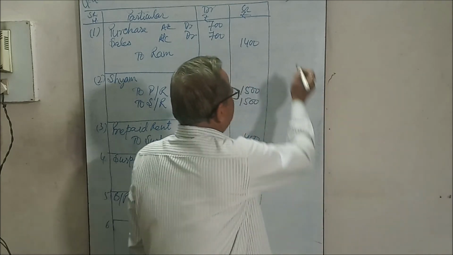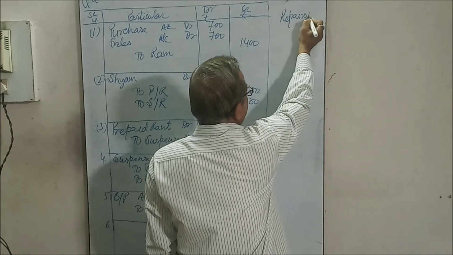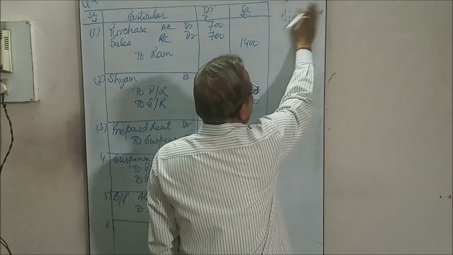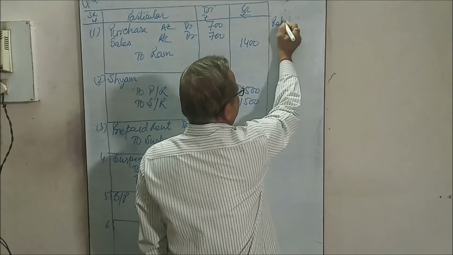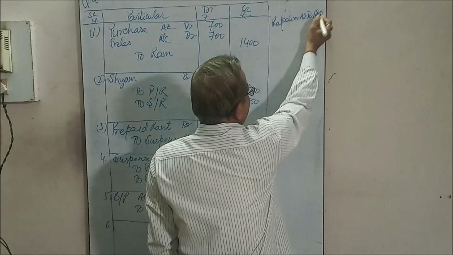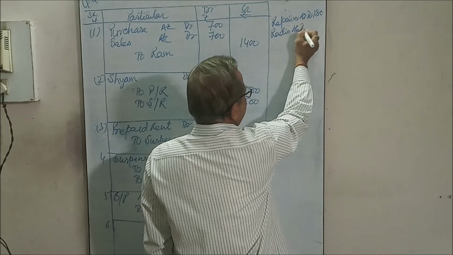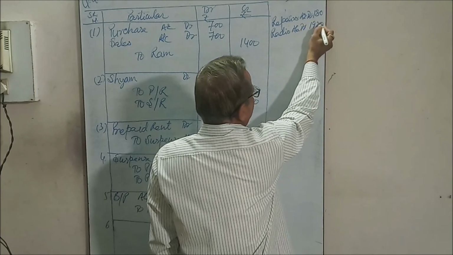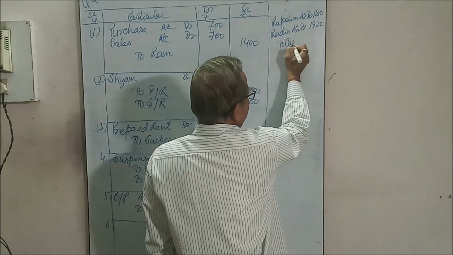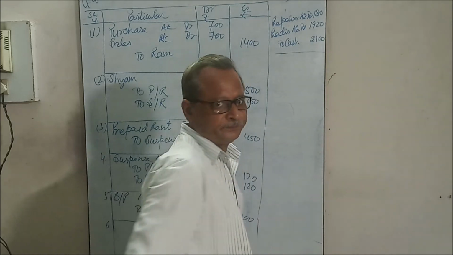The entry should be: repairs account debit 180, radio account debit 1920, to Subhas, to bank or cash 2100. This entry should be passed.